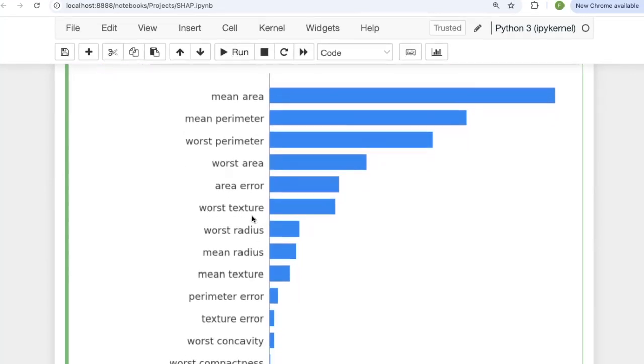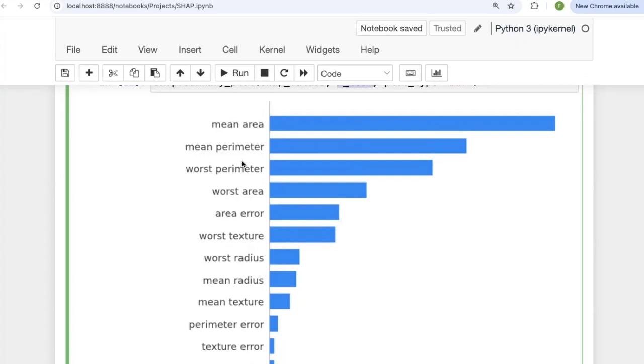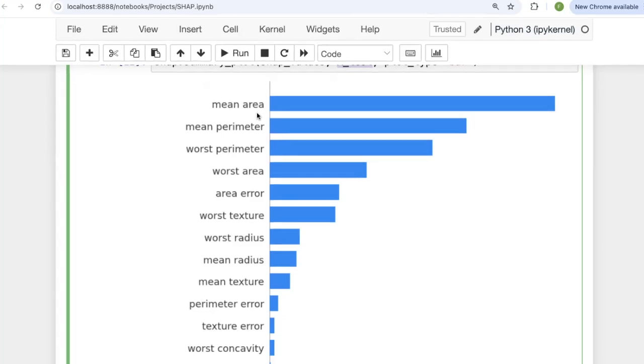So the nice thing here is that there are a couple of observations. First, if we have access to domain experts, we can ask them whether they really think mean area is one of the most important features or not. That can be a very interesting discussion with domain experts, depending on the application. And the other thing is that, although we have 30 features, it seems that 10 or so features are enough to explain the behavior of this model.